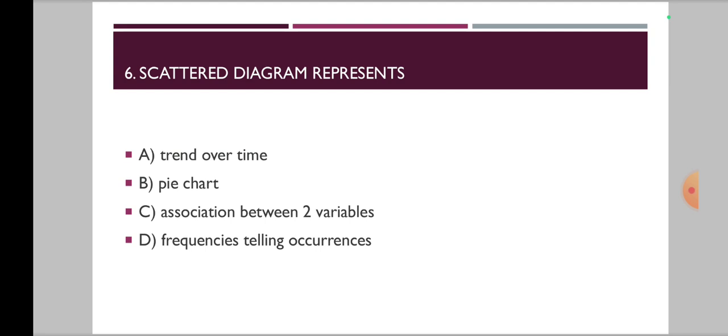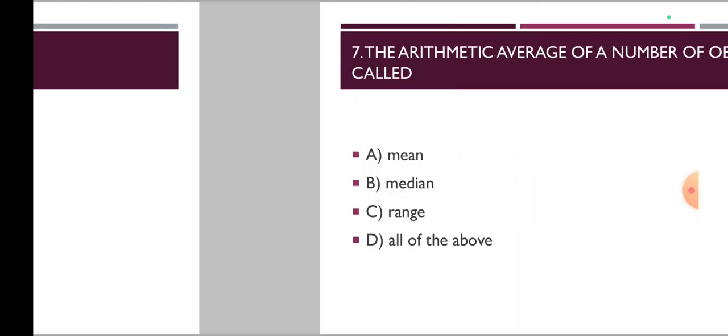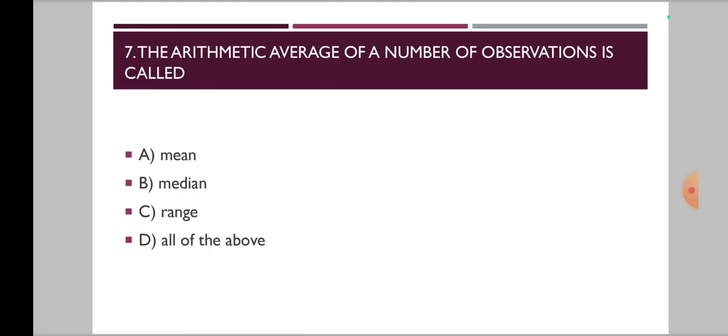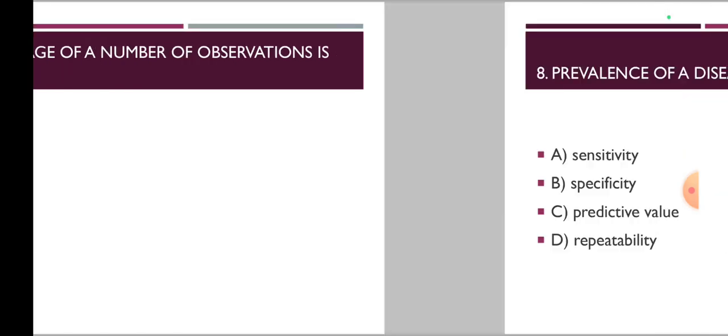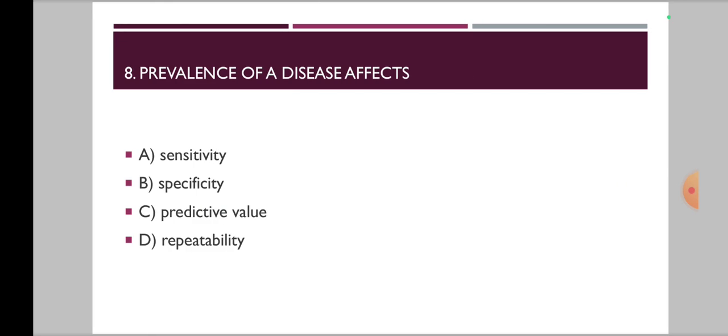Okay. Now moving on to the seventh question, the arithmetic average of a number of observations is called. Options are mean, median, range or all of the above. Now eighth one, that is prevalence of a disease effects. Options are sensitivity, specificity, predictive value and repeatability.